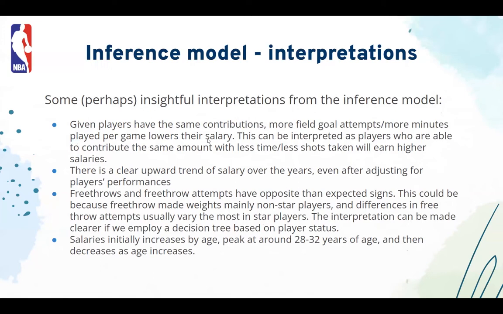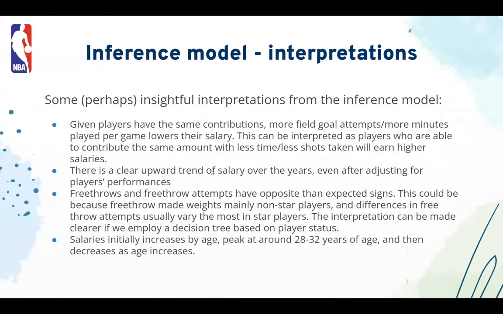But there's also things like minutes per game, which is negatively correlated with salary. This suggests that if you have the same points, rebounds, assists, basically the same contributions as another player, then if you take more minutes on the court, you're taking up minutes from your teammates, so you're probably not as efficient, and your salary is not as high.